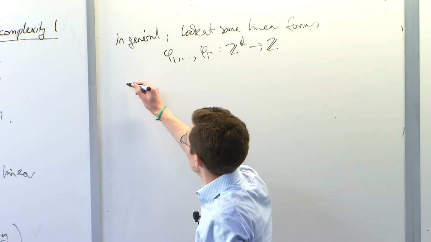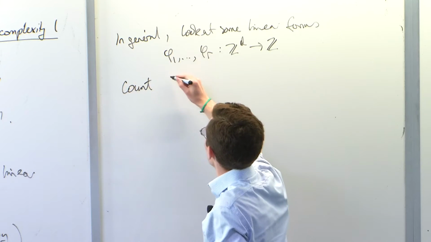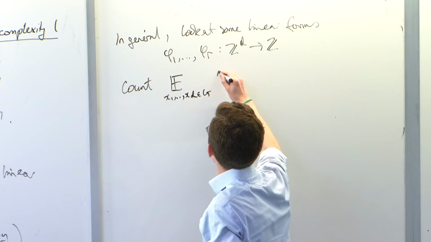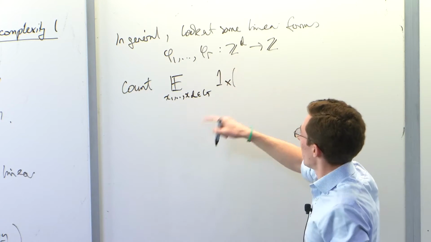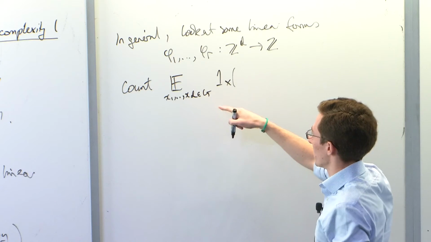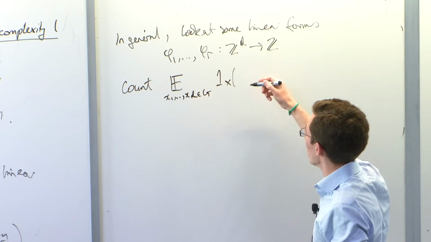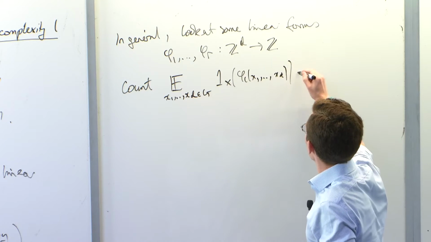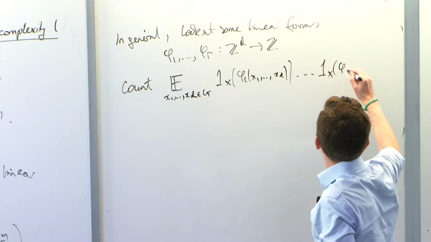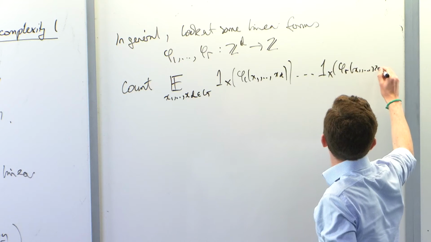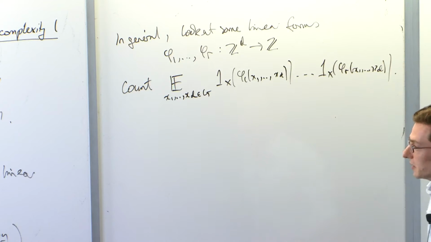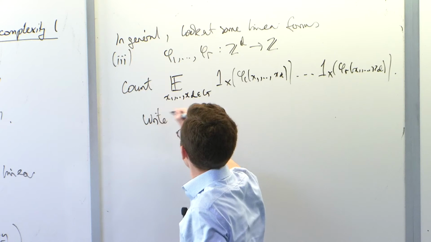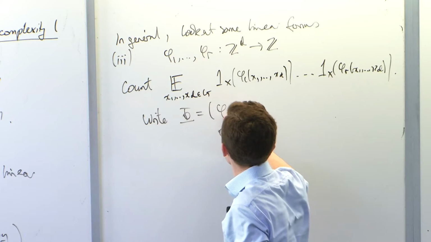And then I'm interested in counting the expectation over x1 up to xd of all the things where phi 1 of x1 up to xd, phi 2 of x1 up to xd, all the way out to phi r of x1 up to xd, all lie in my set X. And so this is case 3. I'll write capital Phi for my system of linear forms.